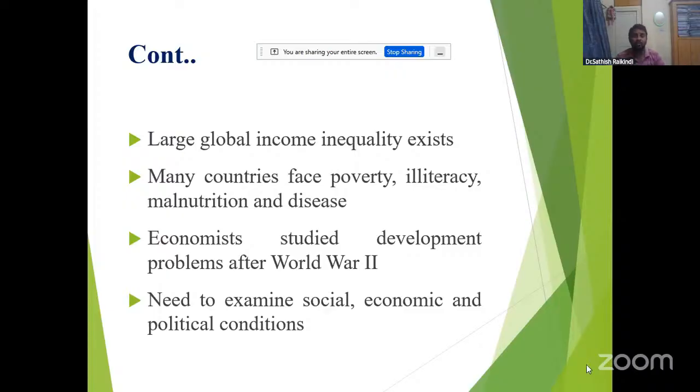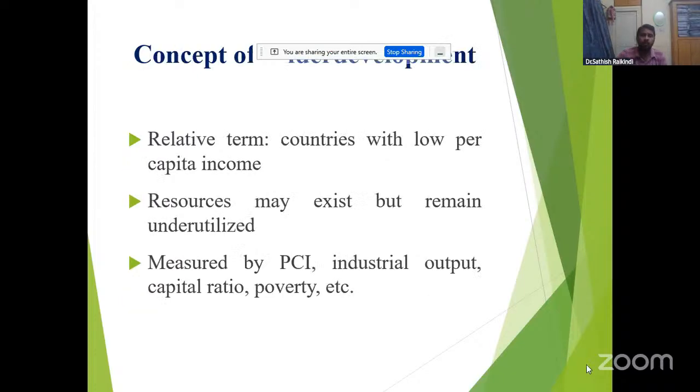Some economists studied development problems after World War II. So after World War II, development problems arose, and we need to examine and study the social, economic, and political conditions.